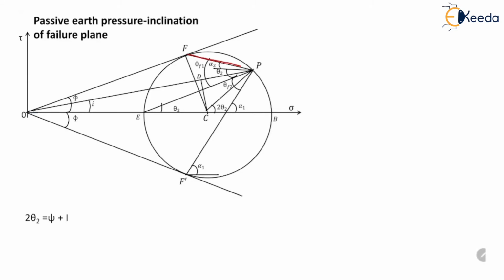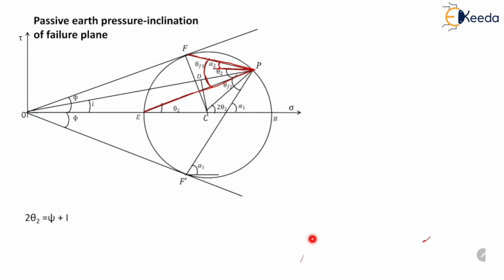This is failure plane FP, and it makes an angle alpha 2 with the horizontal, and it also makes an angle of theta F1 with the minor principal plane.